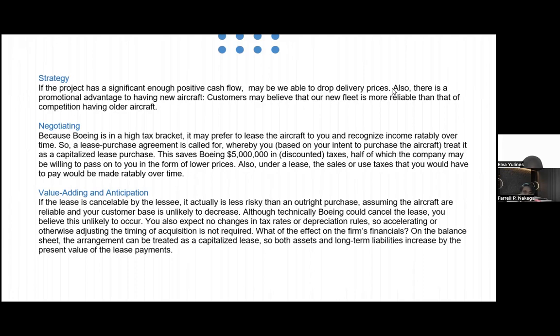Value adding and anticipation. If the lease is cancelable by the lessee, it actually is less risky than an outright purchase, assuming the aircraft are reliable and your customer base is unlikely to decrease. Although technically Boeing could cancel the lease, you believe this is unlikely to occur. You also expect no change in the tax rate or depreciation rules, so accelerating or otherwise adjusting the timing of acquisition is not required. What of the effect on the firm's financials?